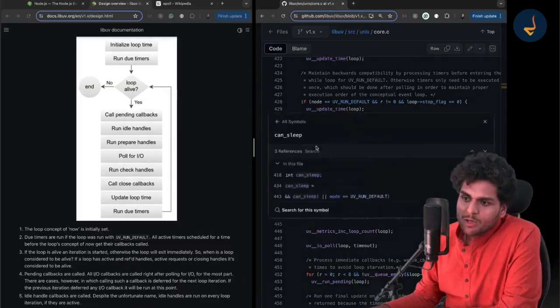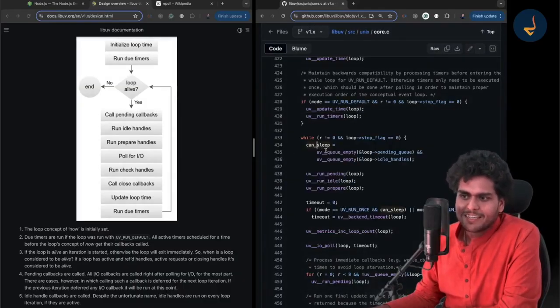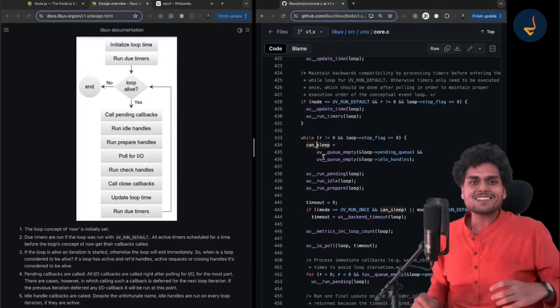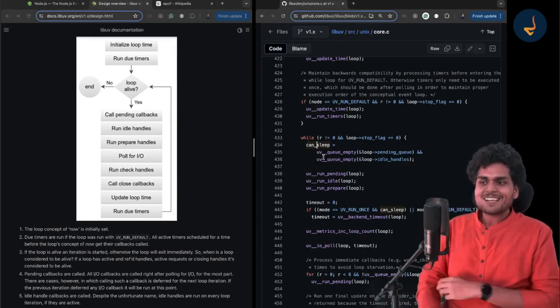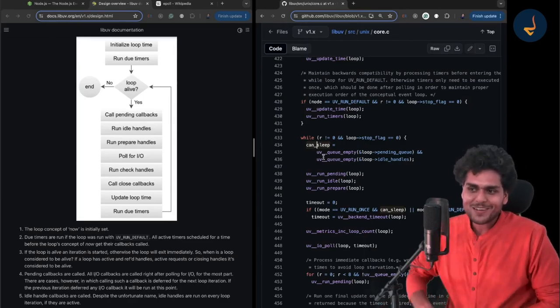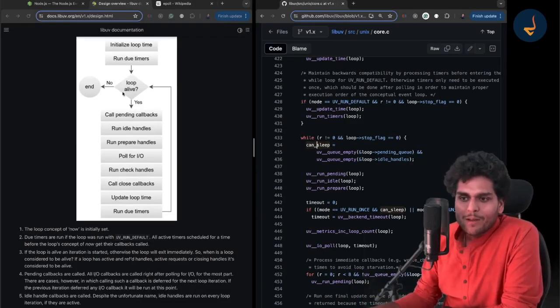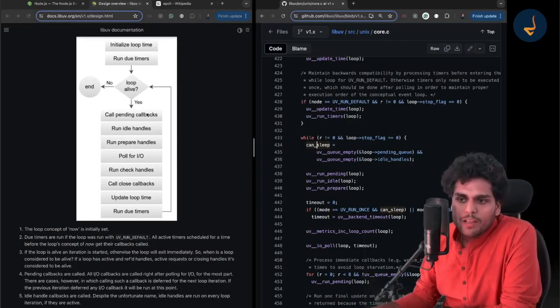But it checks that, okay, it can sleep or not, right? It calculates whether to sleep or not. And when does it sleep? See, you got the answer already. When the UV queue is empty, right? The queues are empty, right? So that is when it can sleep, okay? Now, if it does not sleep, it will call the pending callbacks.